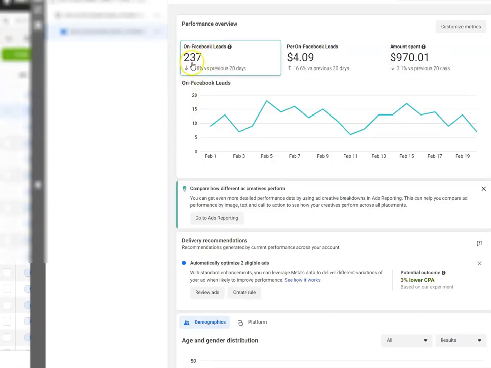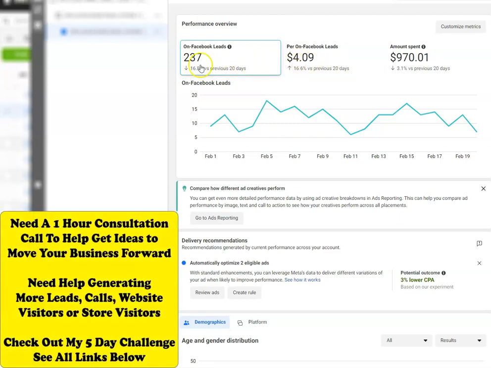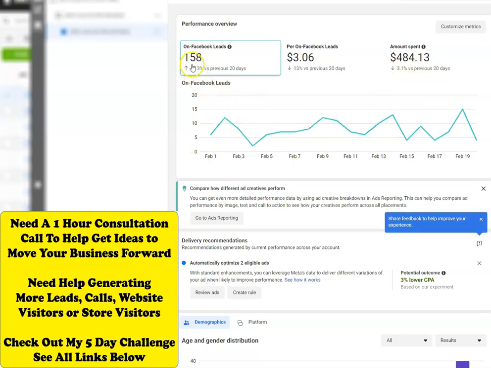Okay, here's another ad, and you can see here the average cost is $4.09 per lead. It says for the last 20 days, we've generated 237 leads for this particular ad campaign, and we've only spent $970.01. Okay, for this campaign, we've generated 158 leads at $3.06 per lead. Only had to spend $184.13. You can see here the lead volume, how it kind of fluctuates.